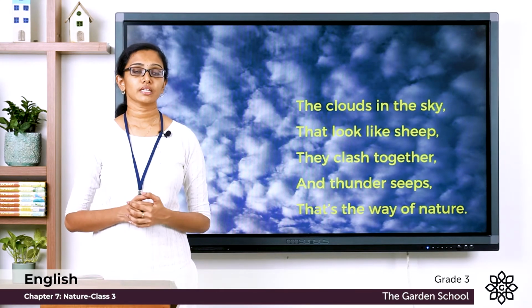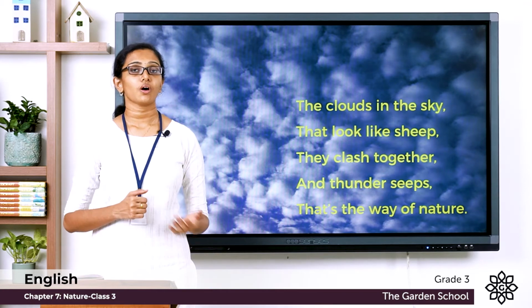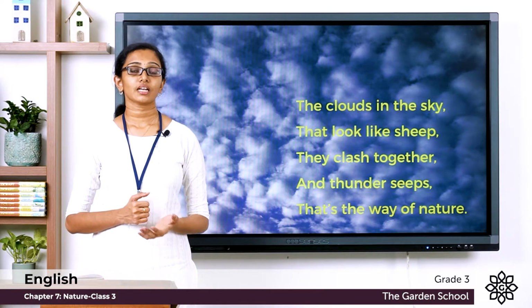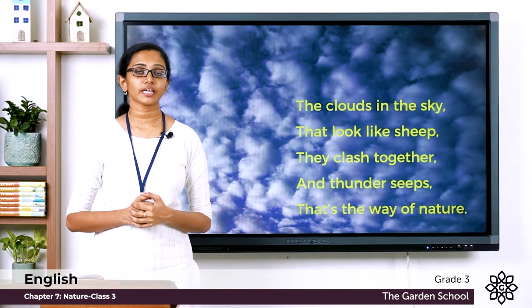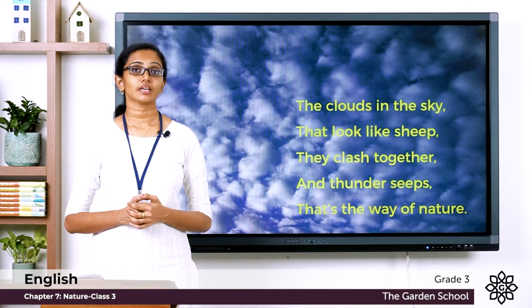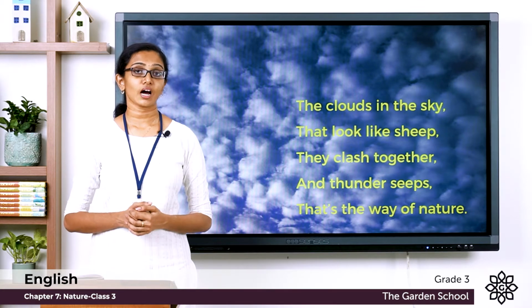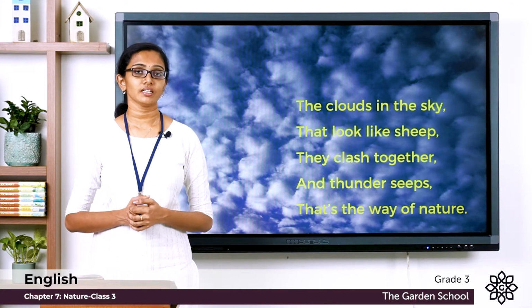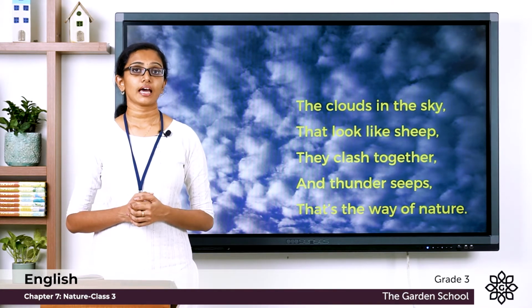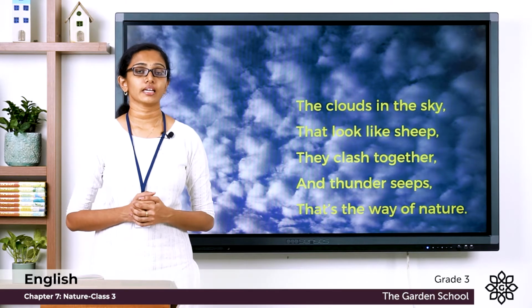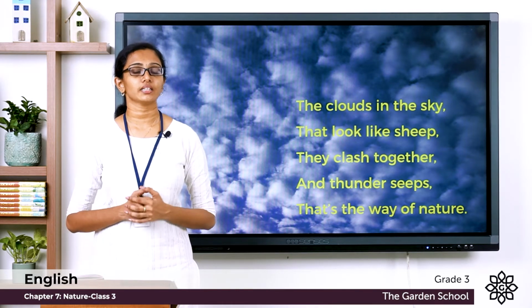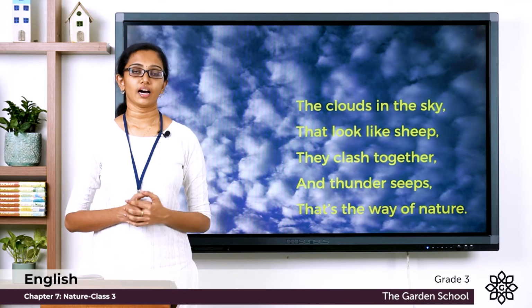So you all have seen clouds, and they come in all shapes and sizes. The clouds may appear in different shapes and sizes, and sometimes they might even look like a herd of sheep. And these clouds, when they move past each other, they may grind each other, and then you see a lightning and you may hear a thunder. And that's how they are.